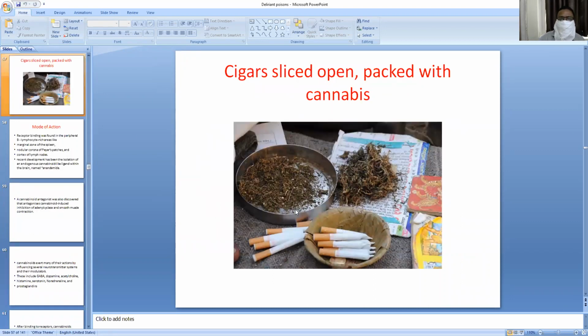So this is the cigar sliced open, and the tobacco is replaced by the ganja, the powder of the dried leaves and bracts of the ganja.